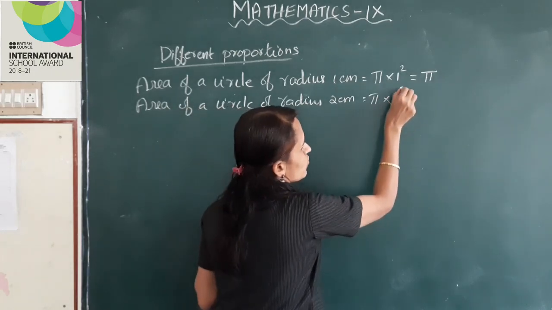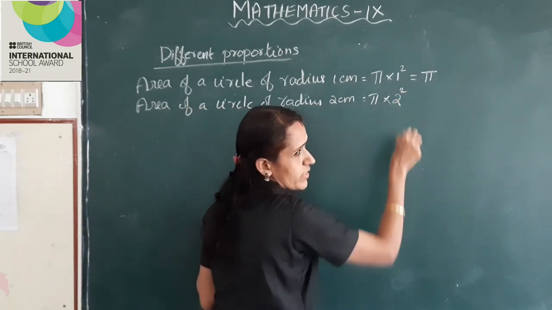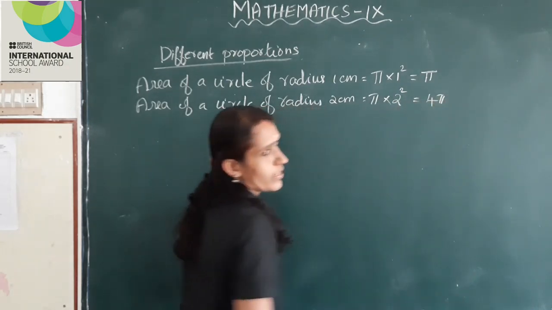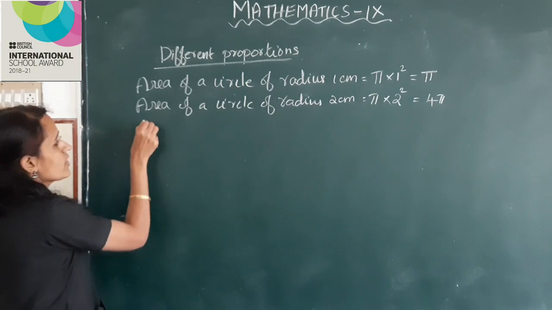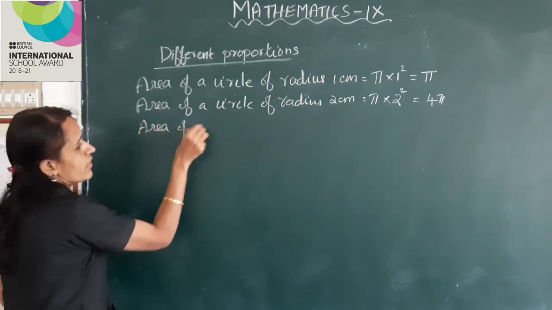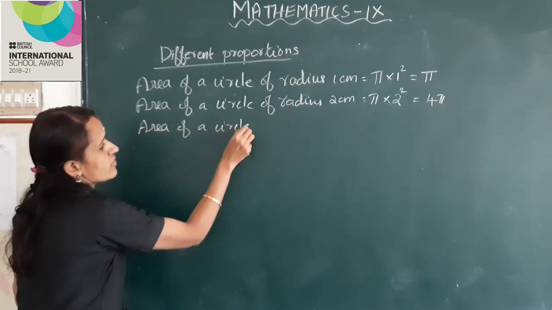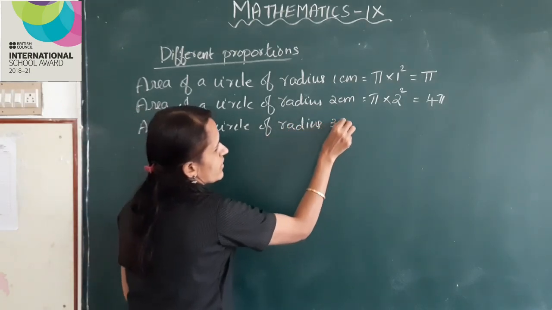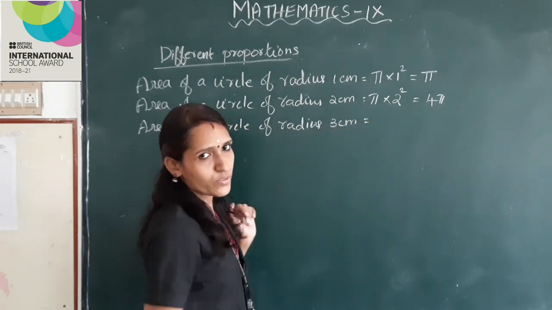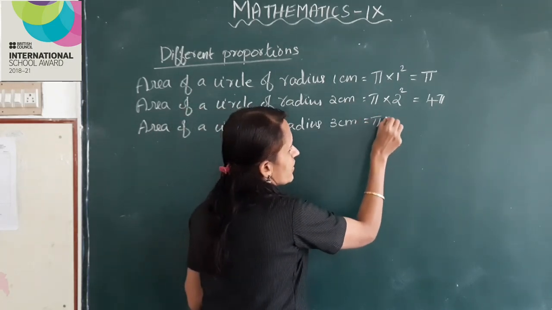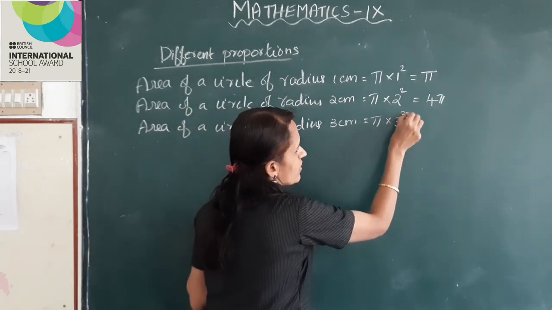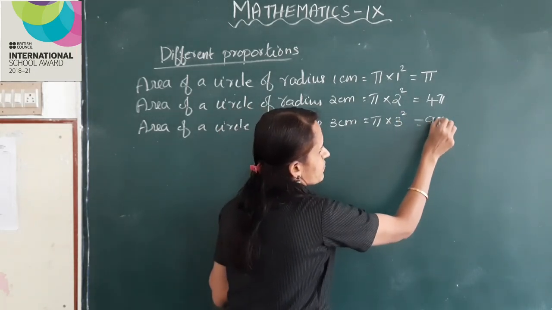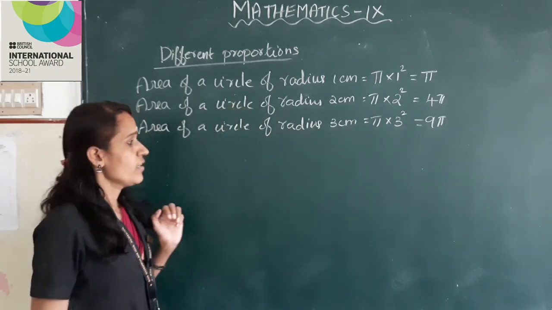So substitute here 2 square is 4 into pi, 4 pi, right? Next, area of a circle of radius 3 centimeter is equal to pi into radius 3 square is 9 into pi, 9 pi. Okay, etc.